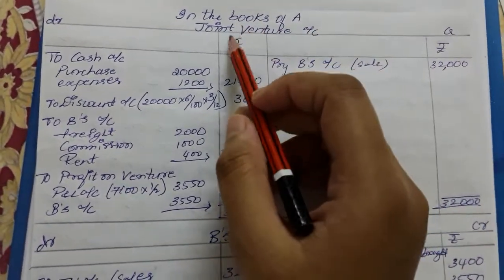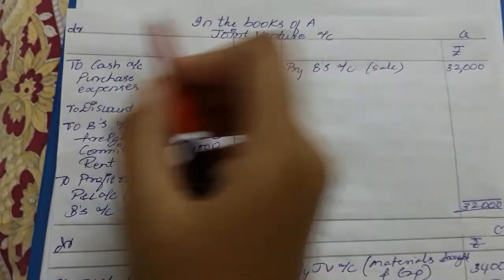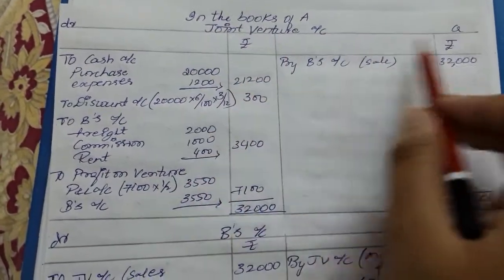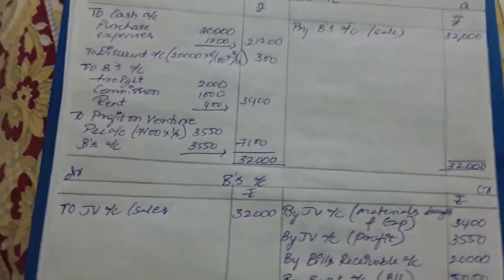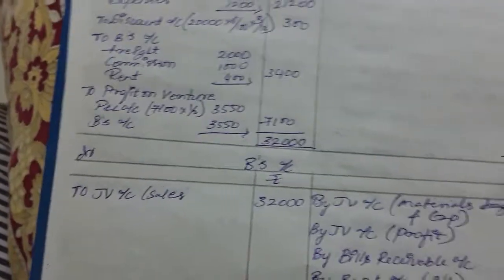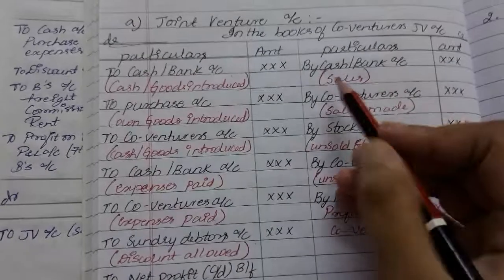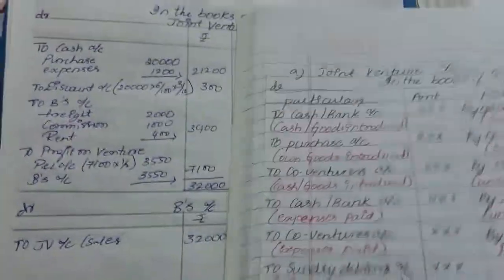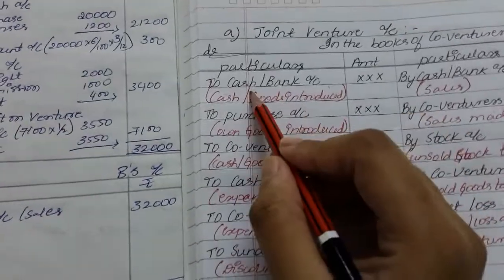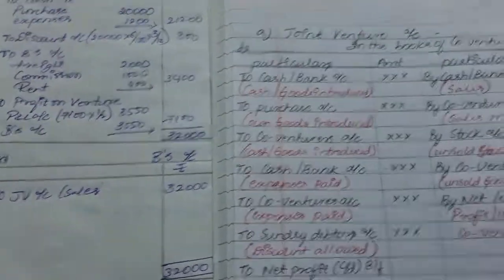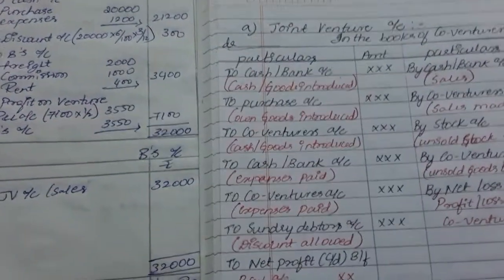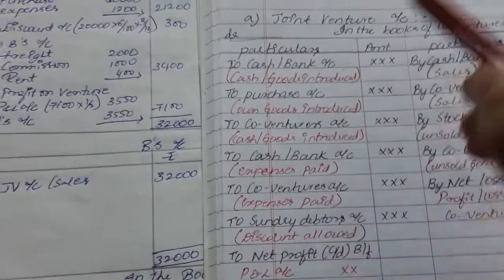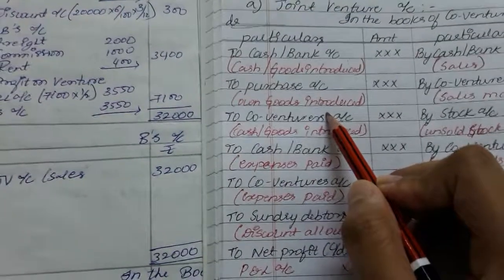Coming to the joint venture account, as you all know, debit, credit, particulars, rupees. I'll be showing it in this format itself. Let's start with the debit side. What is the thing we are given? To cash or bank account. In the previous sum, I clearly explained when the cash or bank will come and when the co-venturer's name will come.